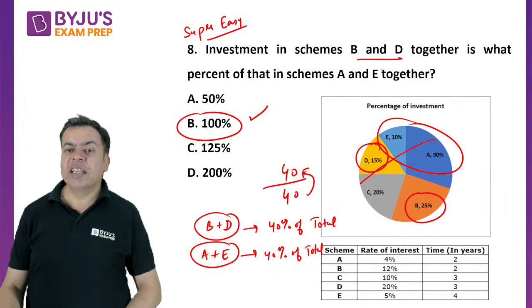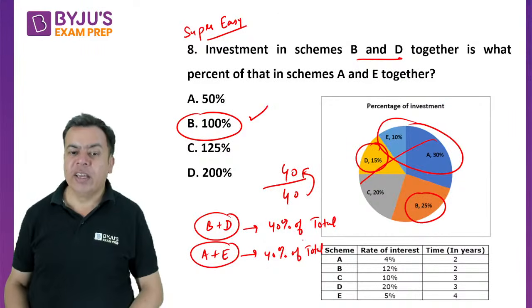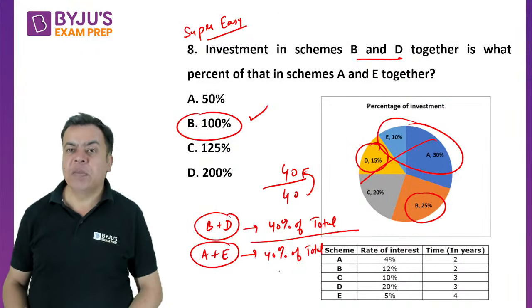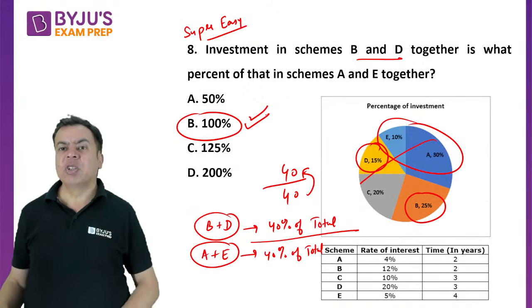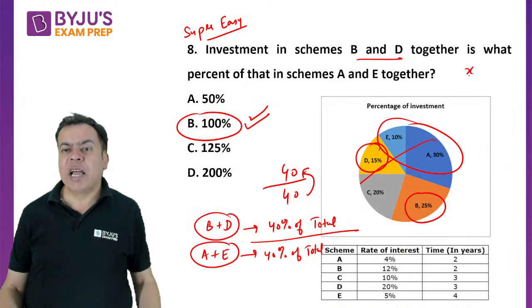Now you are saying that B and D is what percent of A and E, right? So it is 40%, 40. So this will be actually 100%, right? Because the values will be same. If the values are same, x by x into 100 will be 100%.